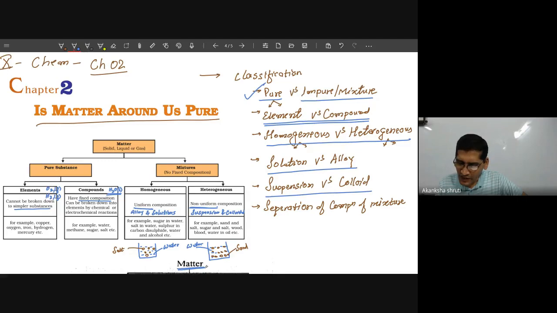Now this pure, again it contains element and compound. So next I will start with what is element and compound. There again and again I will use the term like pure substance. Okay. So how do these elements differ from the compound.